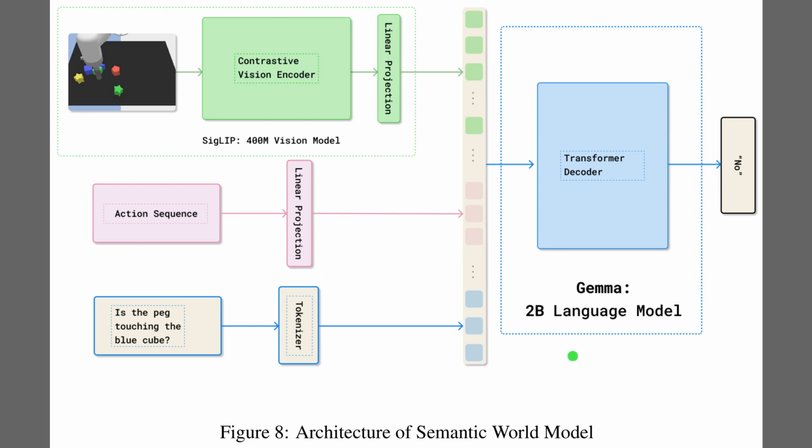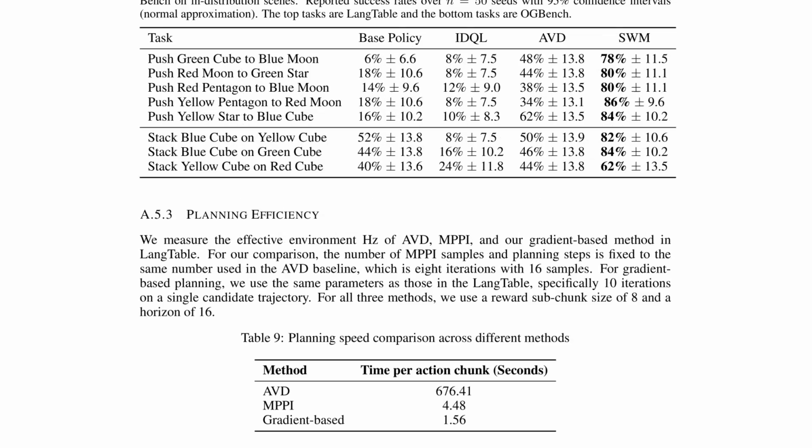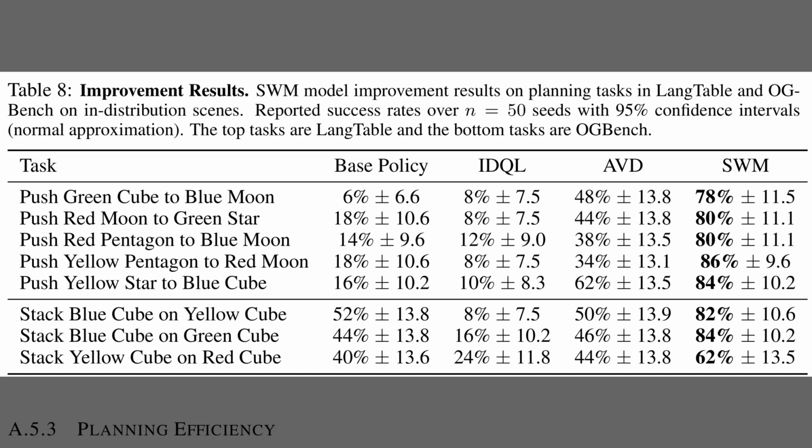Figure 8 presents the architecture, which routes images, actions, and a question into a single language model so it can answer yes or no about future outcomes. A contrastive vision encoder feeds embeddings through a linear projection. The action sequence passes through its own projection, while the question is tokenized. These streams form one token stack that the Gemma 2B transformer decoder processes, producing a semantic answer. So, Figure 8 covered how inputs flow through the model.